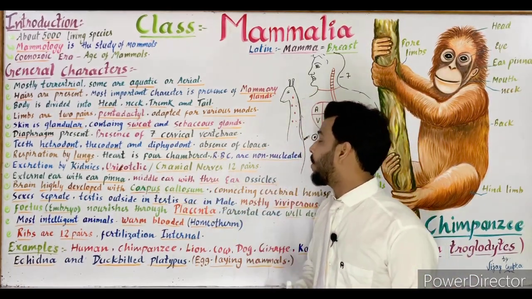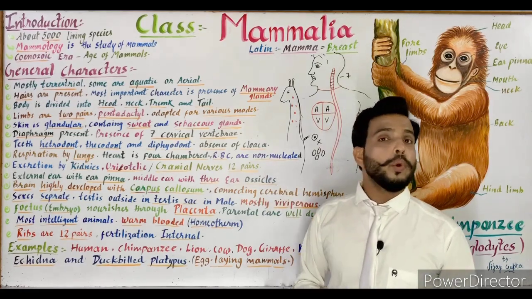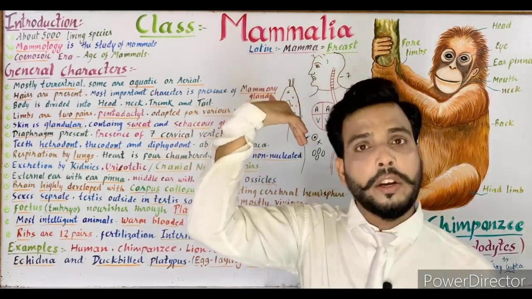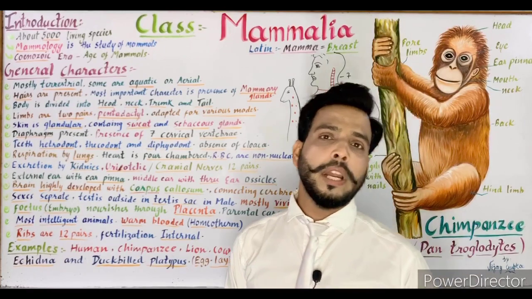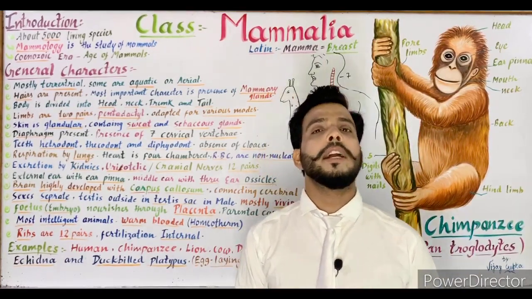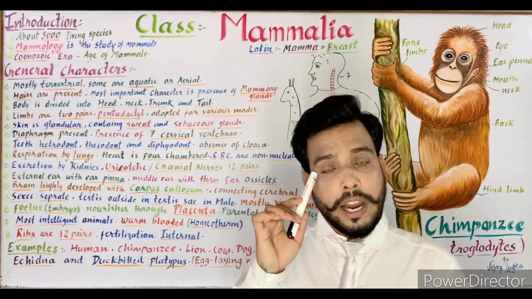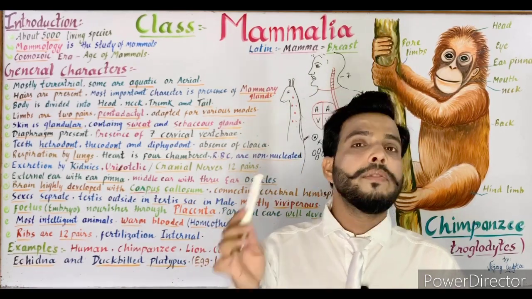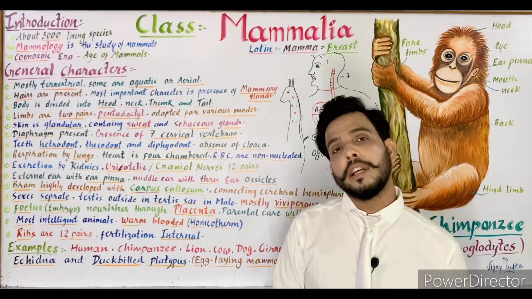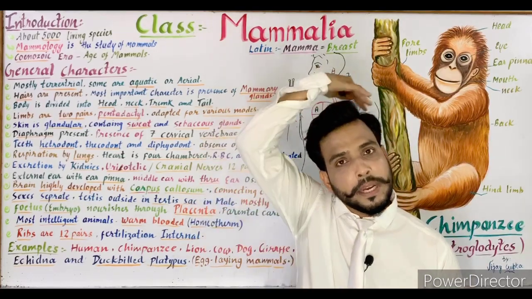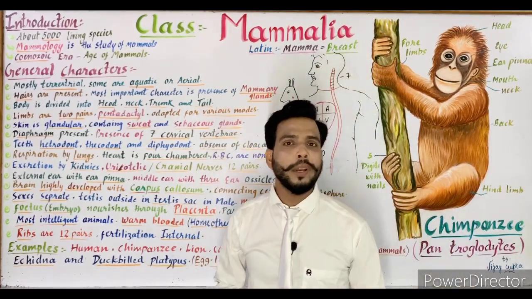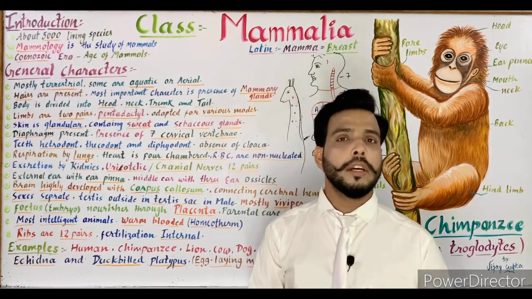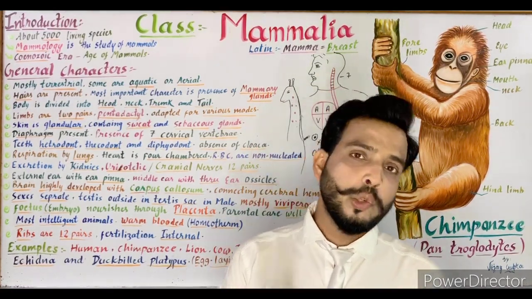Now the next is cranial nerves are 12 pairs. When the nerves are present inside the cranium, then they are known as cranial nerves. Suppose that the nerve which connects our eye to our brain, that is the optic nerve, which is a cranial nerve. The nerve which connects our ears to the brain is also a cranial nerve. So all the nerves which are present inside the cranium are known as cranial nerves. So the number of cranial nerves in mammals is 12 pairs.